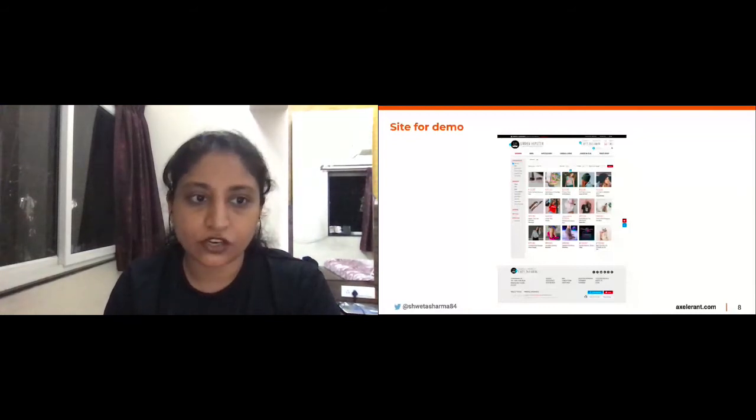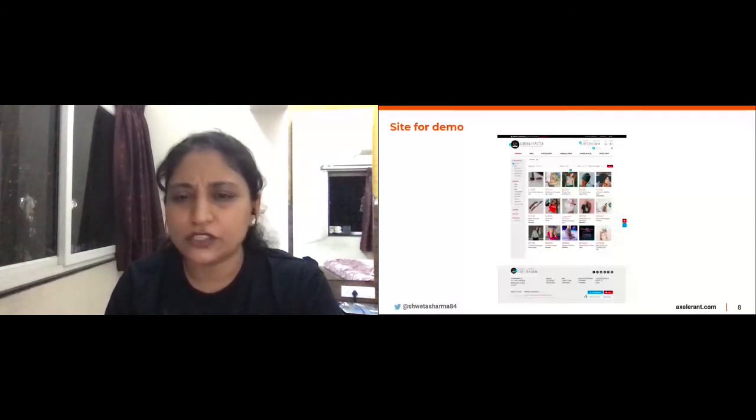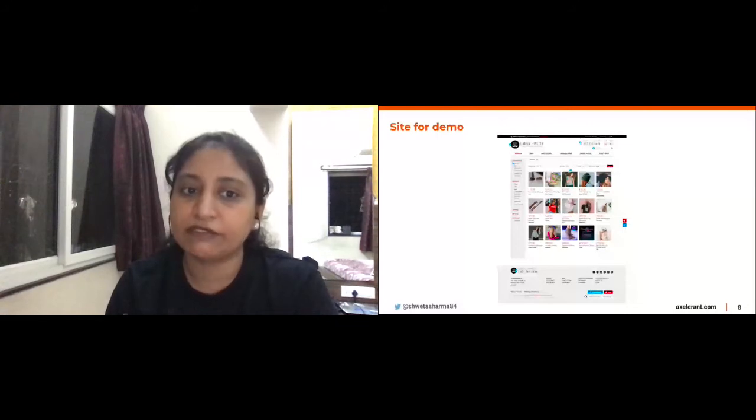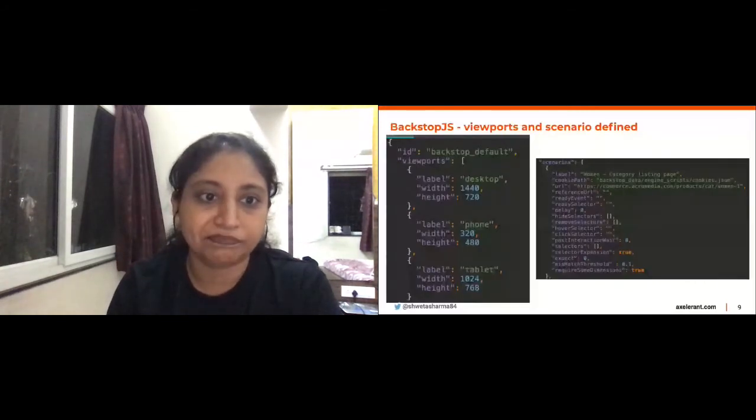I've used Backstop.js here. On the left, you see I have defined all the viewports that I want to use in this particular test, and on the right, you would see the test itself. Backstop.js is primarily a config-based tool. You don't really have to write any code as such. You just define the configuration here, and everything else the tool will manage. If you see the URL, I have mentioned the URL for the category listing page for women there.